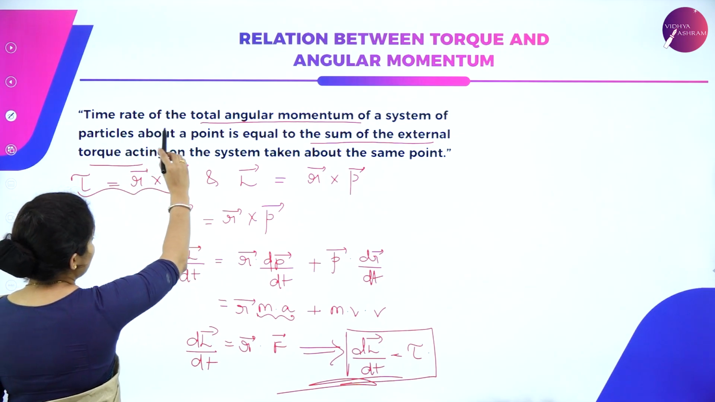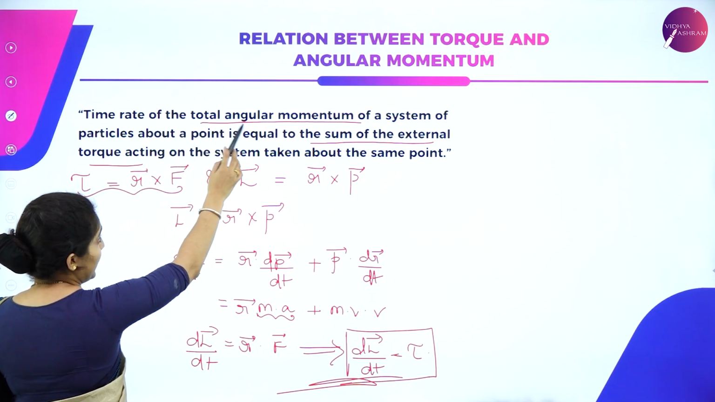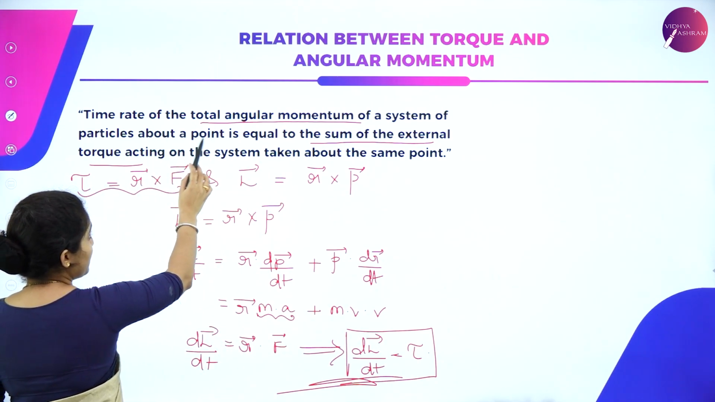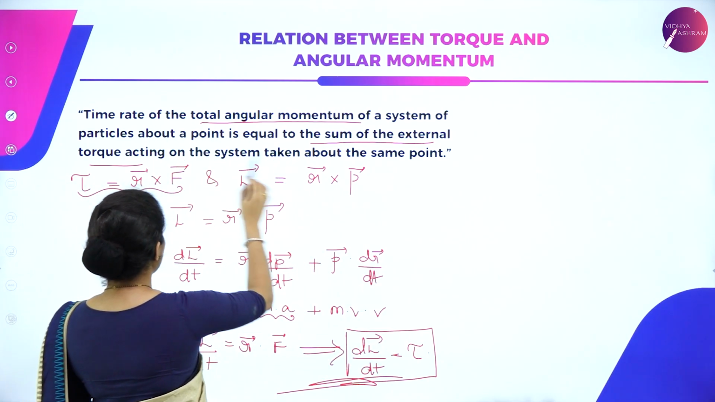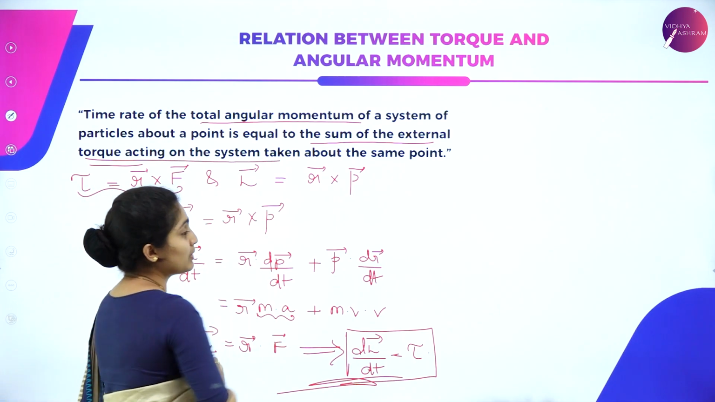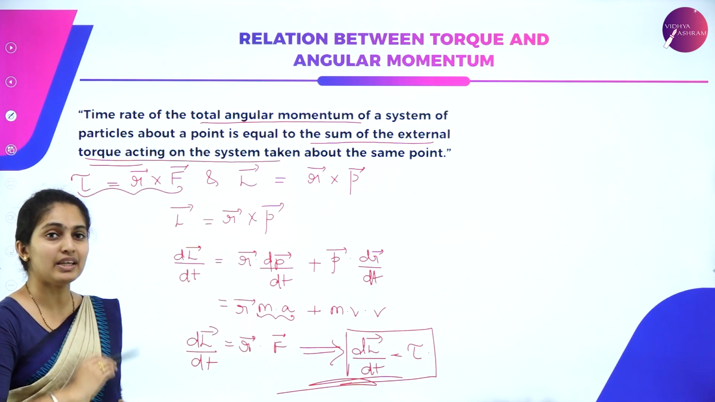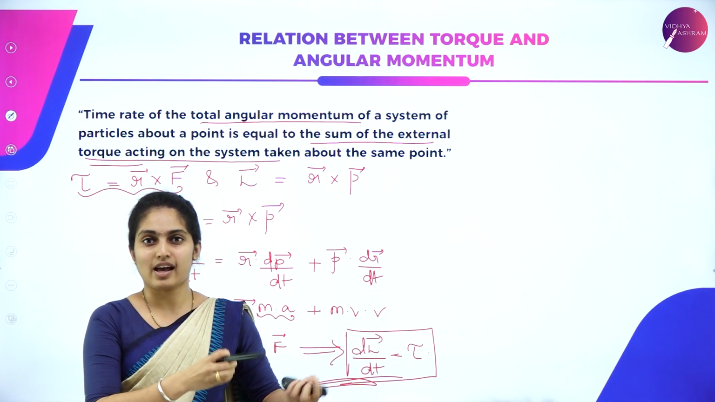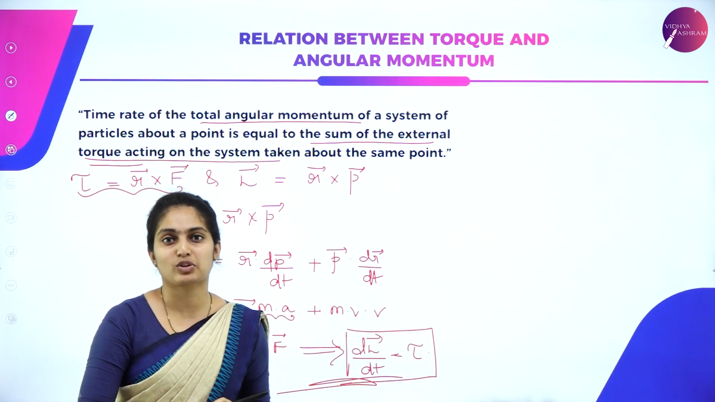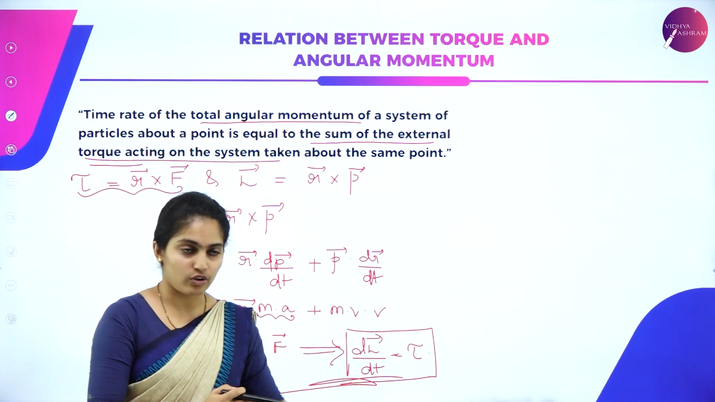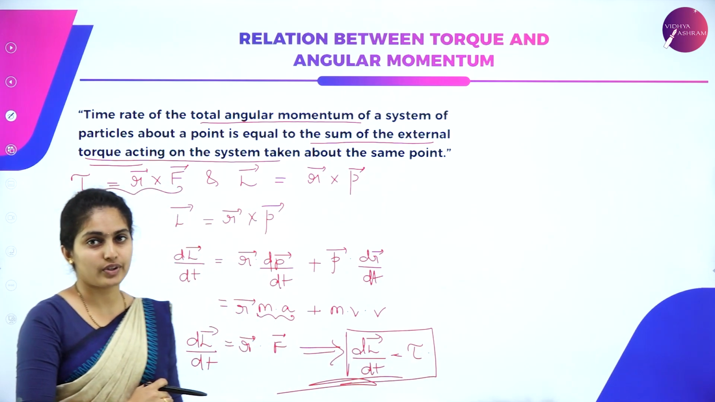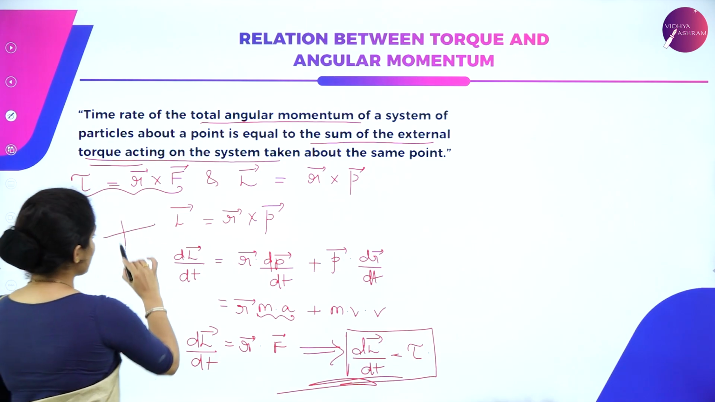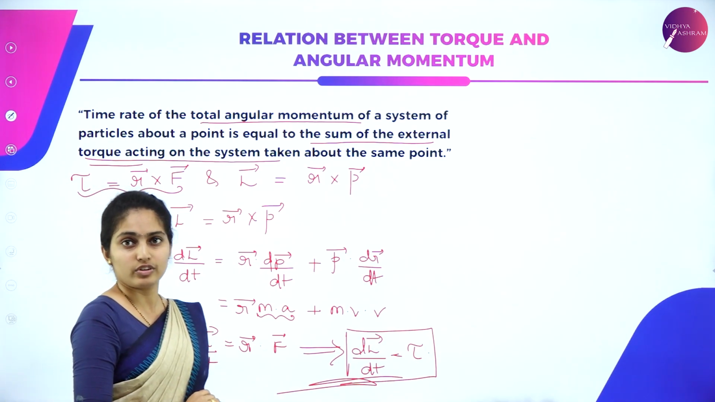So the time rate of change of total angular momentum of the system, that is of a particle at a point, is equal to the sum of the external torque acting on the system taken at the same point. This tau can be a sum over a system of particles, each particle having a torque. You can sum it up with respect to the torque as well. Sum of the torques gives you this condition. So that is all about your relation between torque and angular momentum, which is one of the important concepts.